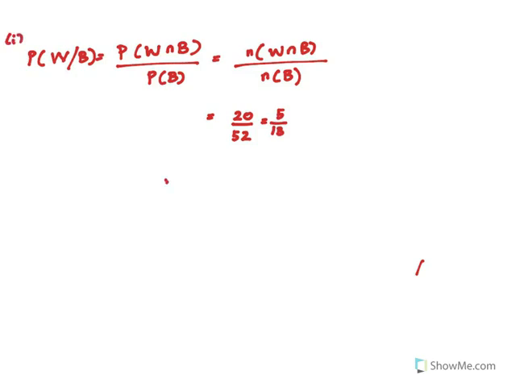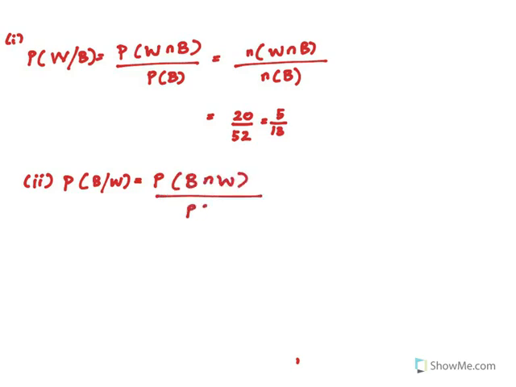For part 2, we are looking at the probability of B given W. This is again the probability of B intersect W over the probability of W. We can also say it is the number of ways in which B and W happen over the number of ways in which W can happen.